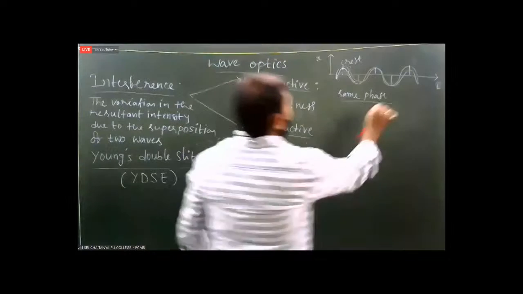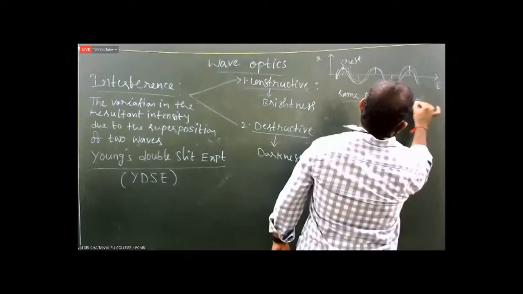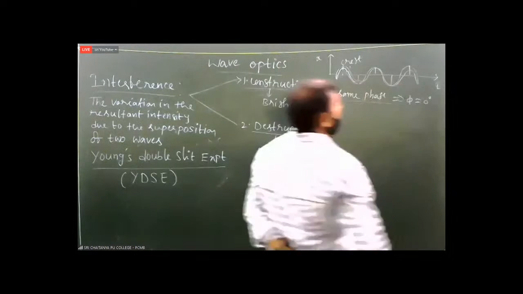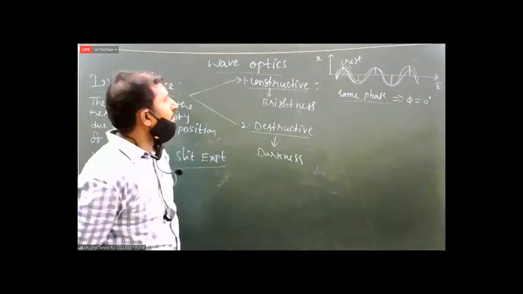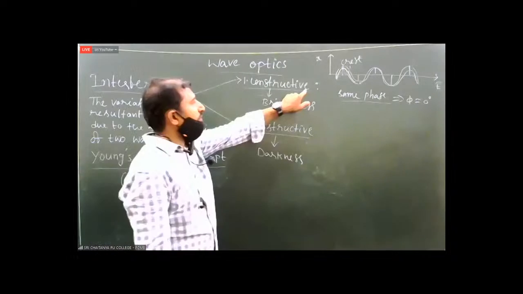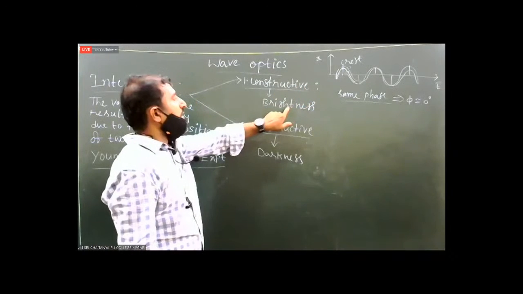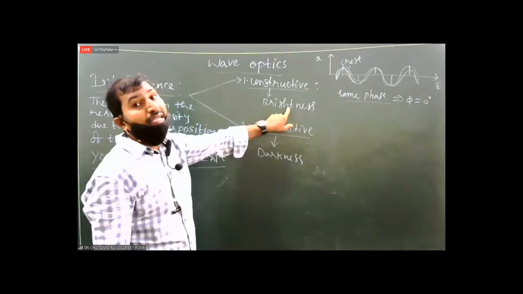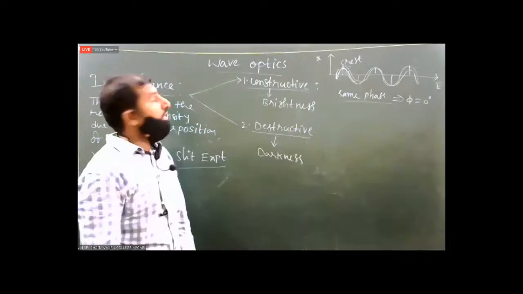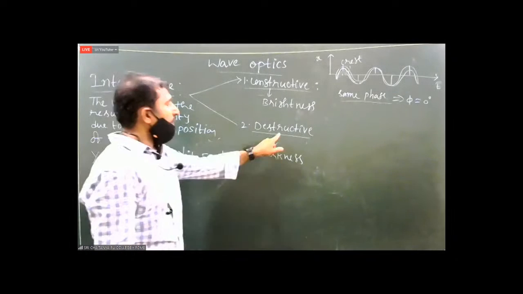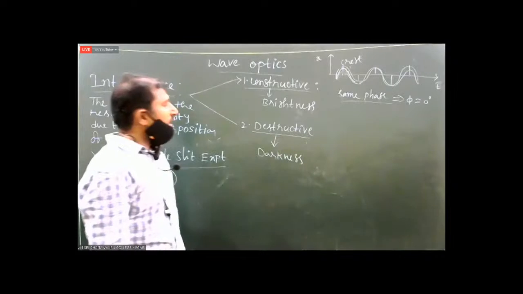Same phase means the phase difference between them is 0 degrees. Then you get constructive interference, and brightness will be observed.